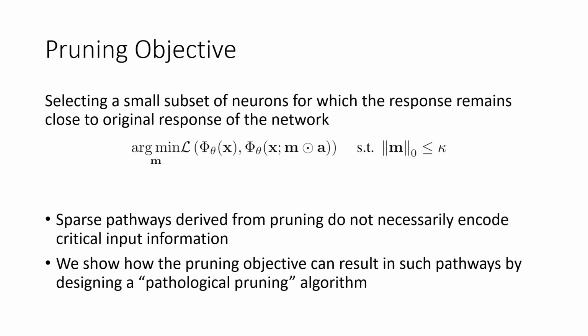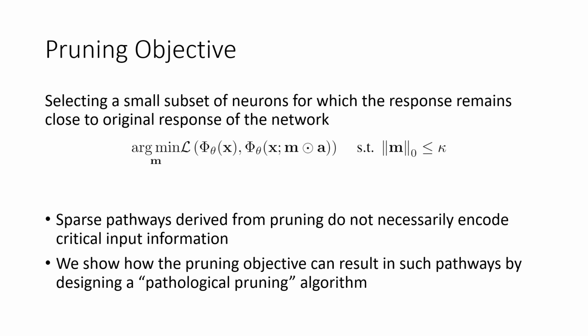Previously, the pruning objective was proposed for identifying critical pathways. The pruning objective is defined as selecting a small subset of neurons for which the response remains close to the original response of the network. Intuitively, there are many subsets that can make up the original output. We show that pathways selected by pruning do not necessarily encode critical input information.